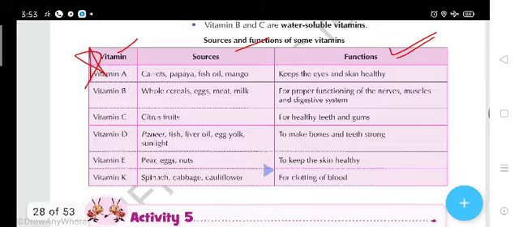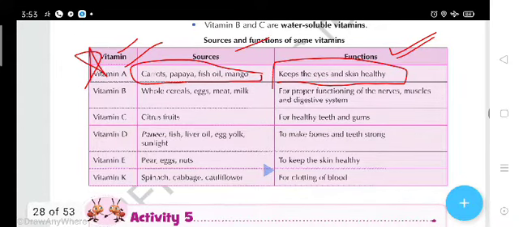If you talk about the first vitamin, that is vitamin A. Carrot, papaya, fish oil and mangoes are sources, and if you eat these, it means you are obtaining vitamin A. Why do we take vitamin A? Because it keeps the eyes and the skin healthy. We must keep our eyes healthy, because without eyes we are not able to see anything. So you can understand how essential and important this vitamin is for us.